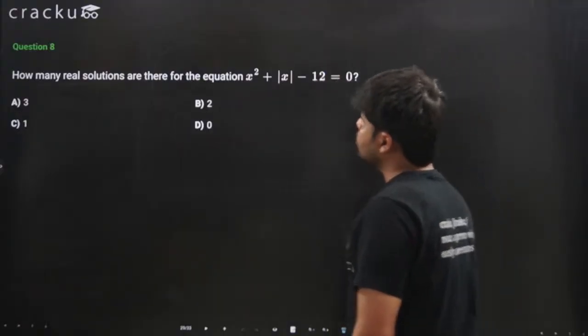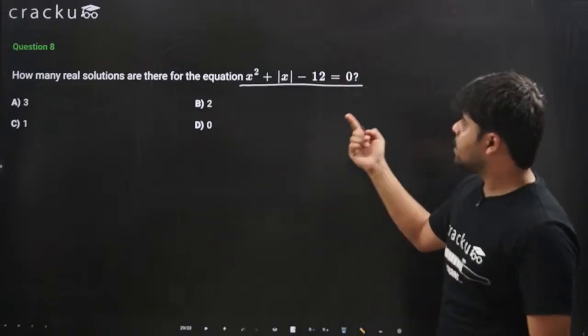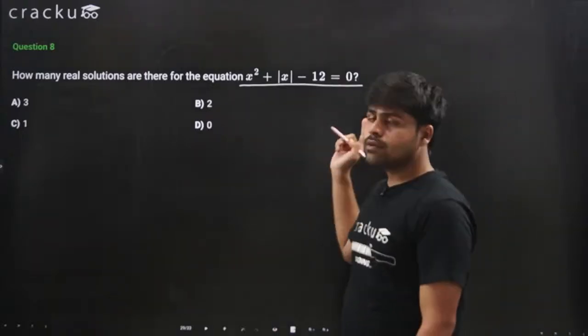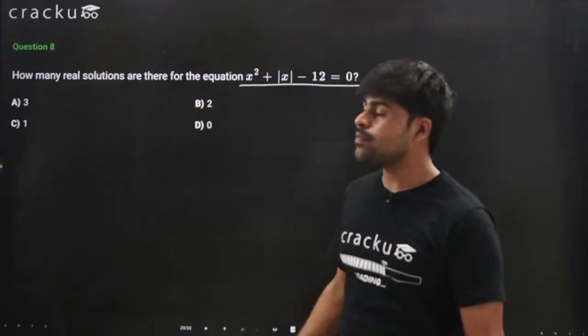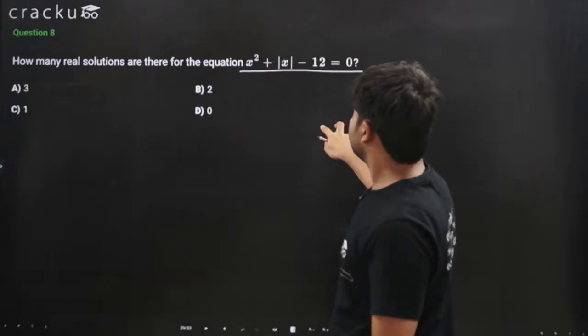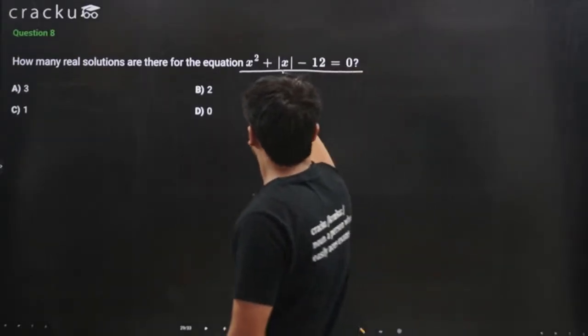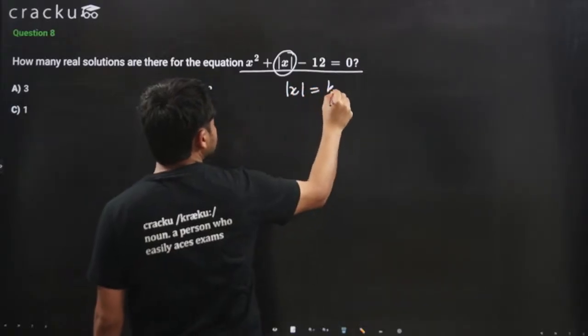So how many real solutions are there for this equation? We have the equation x squared plus the modulus of x minus 12 equals 0. We need to find how many real solutions there are. As usual, let's write the modulus of x as k.